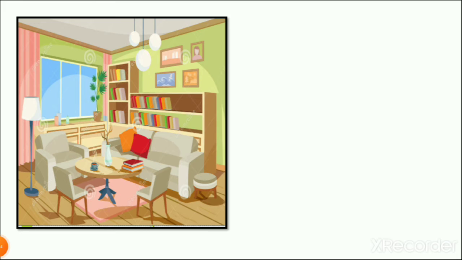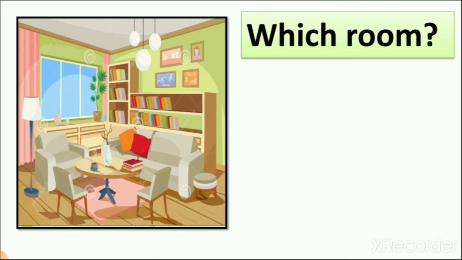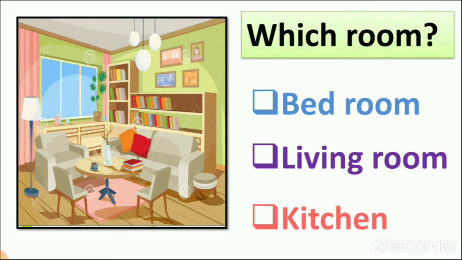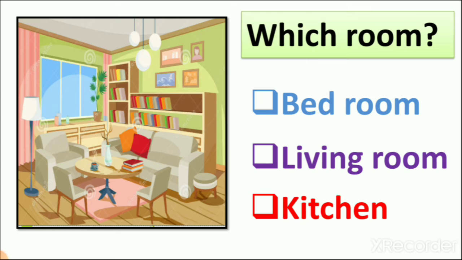Then next we learn the activity which we did in the previous lecture, which is this. First we see the picture of different types of rooms. So first we see the picture of a room. We have three options here: bedroom, living room and kitchen. So now you quickly answer me which room it is, because we did this activity in the previous lecture. So which room is it? There is a sofa, there are decorative items, right? When some guest comes to our house, we sit in this room. So which room is it?